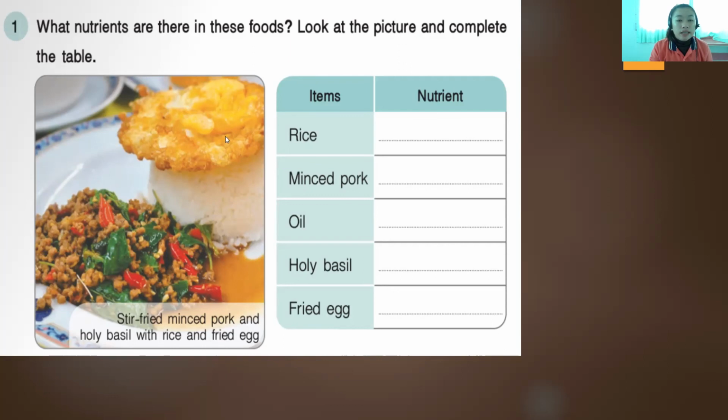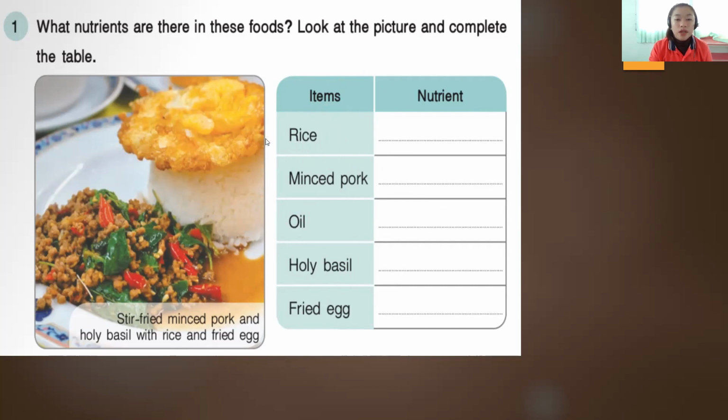So as we can see in this picture, we have a menu or a food which is stir-fried minced pork and holy basil with rice and fried egg. So we have here the different items or the different foods that are in this plate. Okay, so we have rice, minced pork, oil, holy basil, and fried egg. So what are the nutrients that we get from this food or from these items?